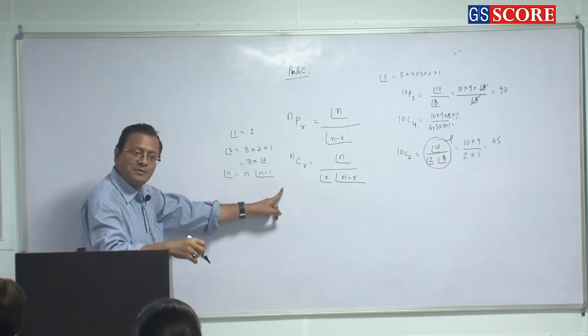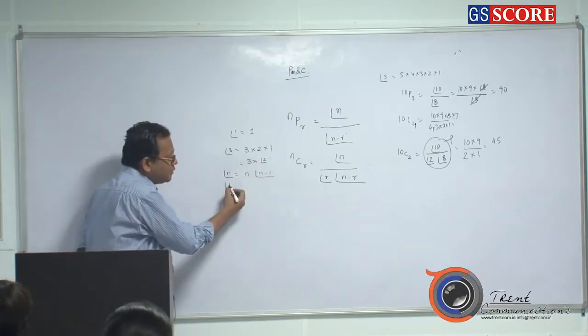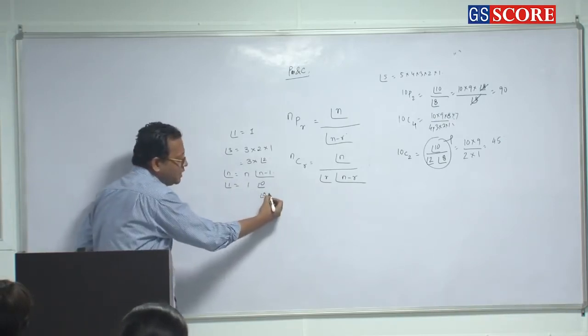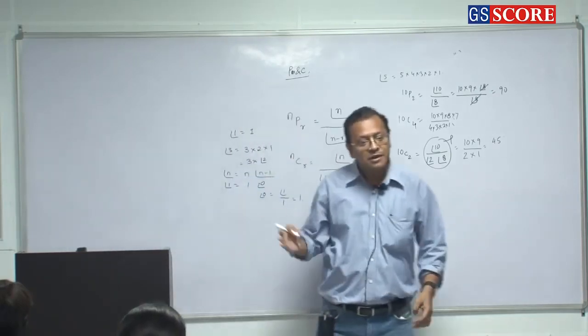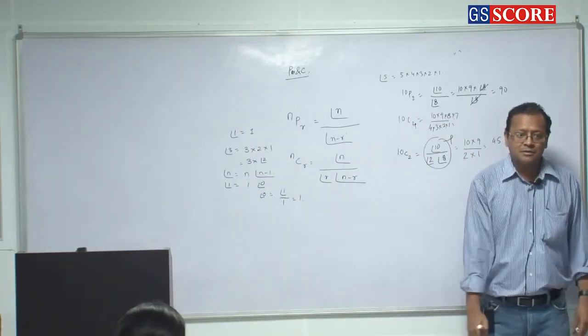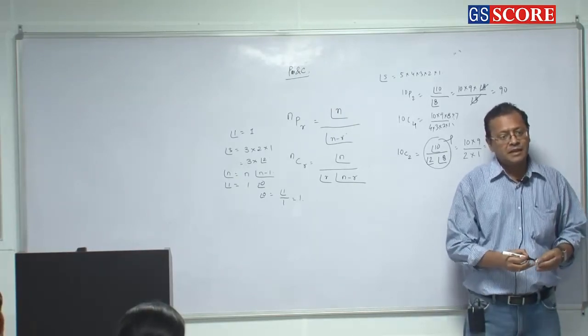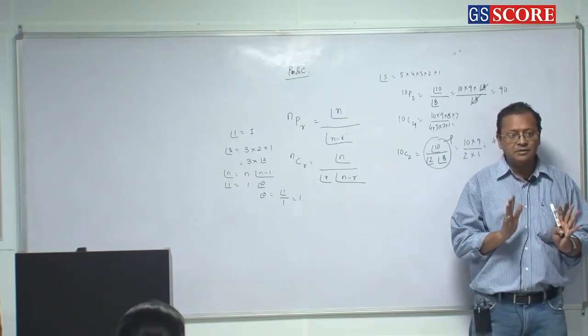Now put n equal to 1 on both sides. What is happening here? Factorial 1 is equal to 1 into factorial 0. So what is factorial 0 then? Factorial 1 by 1, which is 1 only. If you take things simple, it becomes much more simple. Otherwise, it is a long volume of proof. It is not required at all. Clear or not? Did you understand? Everybody clear? Okay.